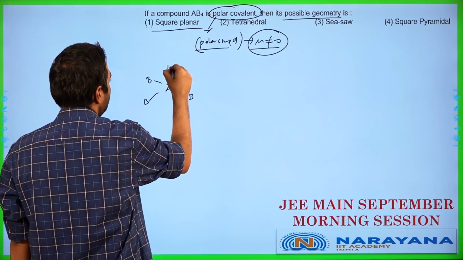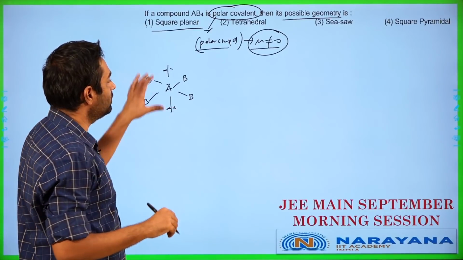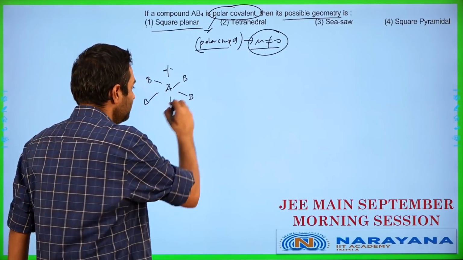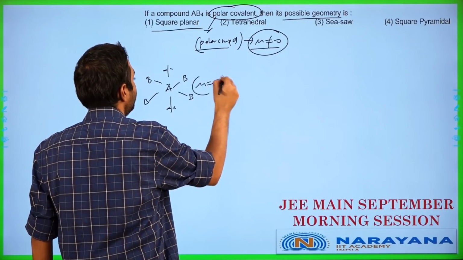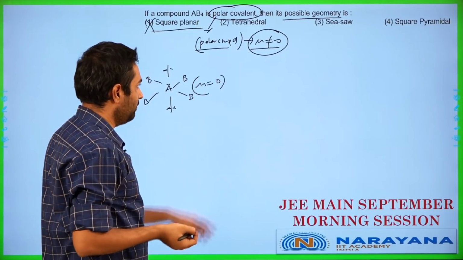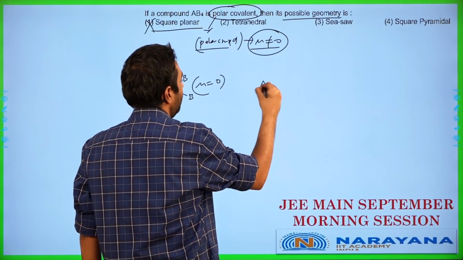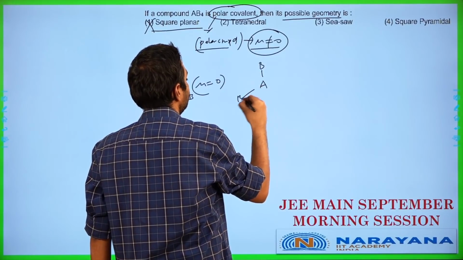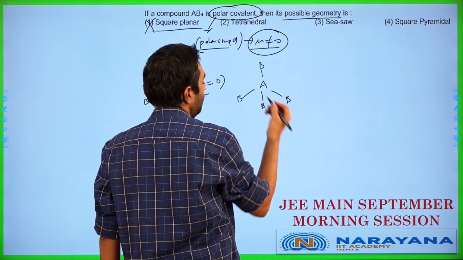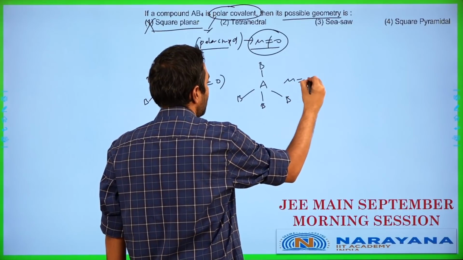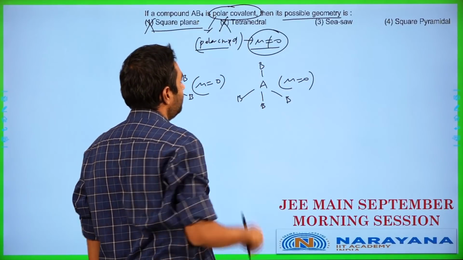AB4 with 2 lone pairs applicable. This is the only way for this kind of a compound to be square planar. This will end up having dipole moment as 0, meaning this is not the answer. Tetrahedral, it will work like this. Okay, in this case here, of course, dipole moment is going to be 0, not the answer.